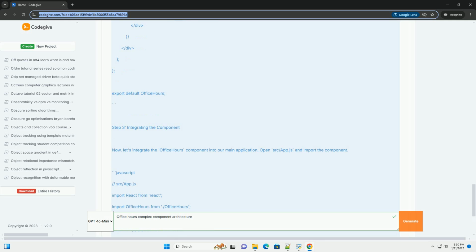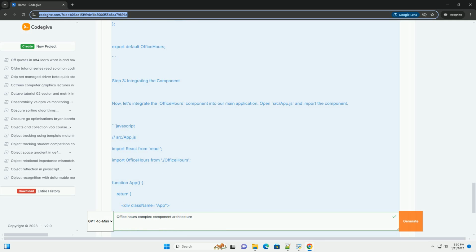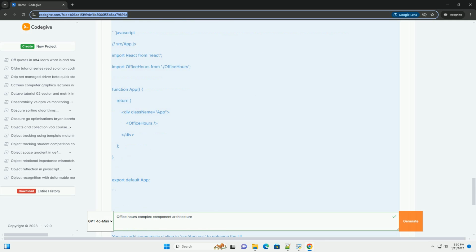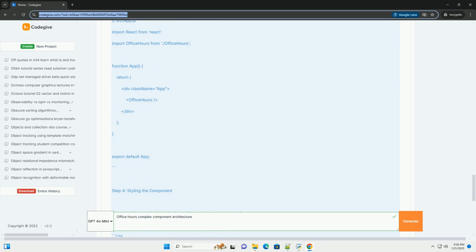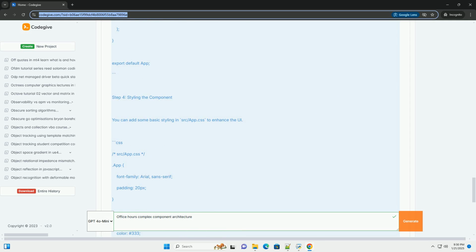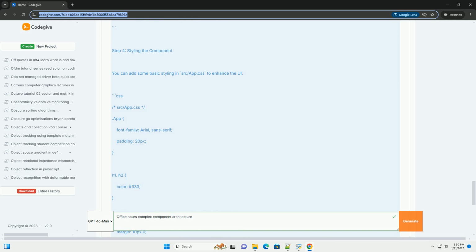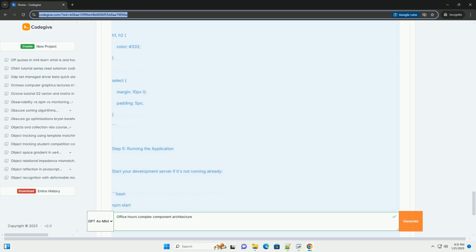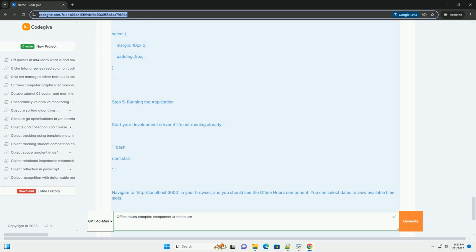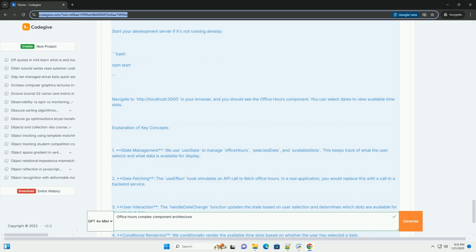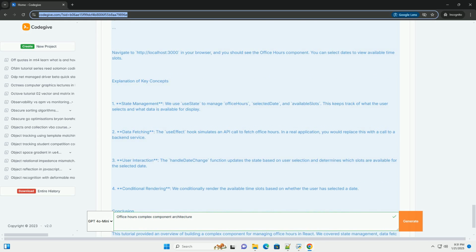Component Overview. The office hours component will consist of the following parts. 1. State management, using React's useState and useEffect hooks. 2. Data fetching, simulating an API call to retrieve office hours. 3. User interaction, allowing users to select time slots. 4. Conditional rendering, displaying available time slots based on user selection.